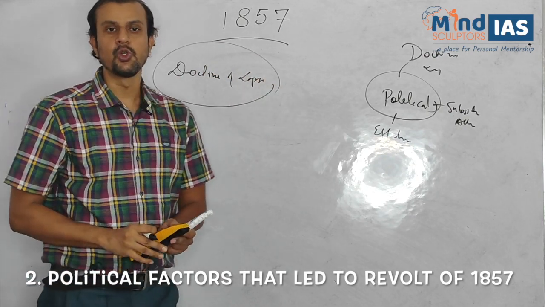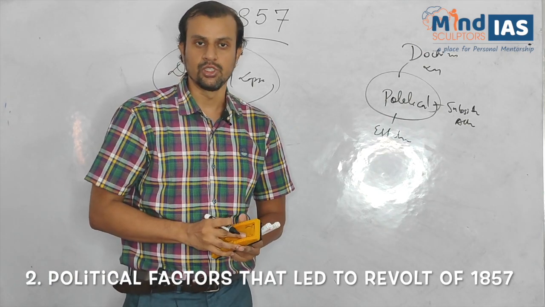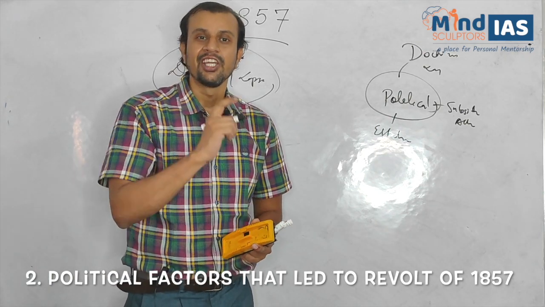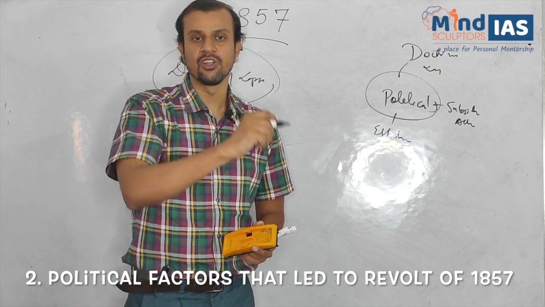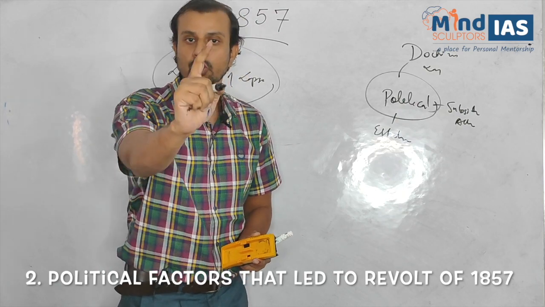This was introduced by Lord Dalhousie. Now, who was Dalhousie? He was the Governor General of India from 1848 to 56.